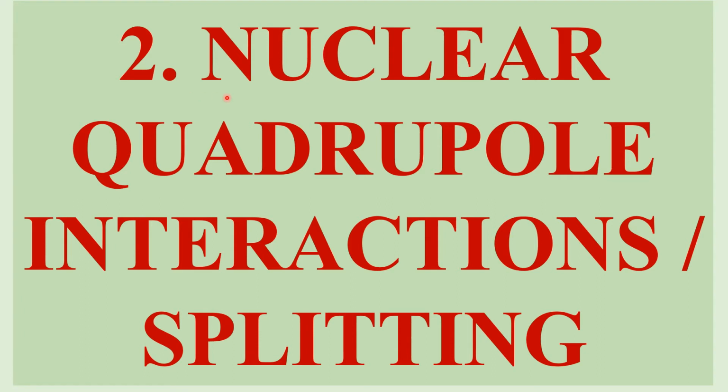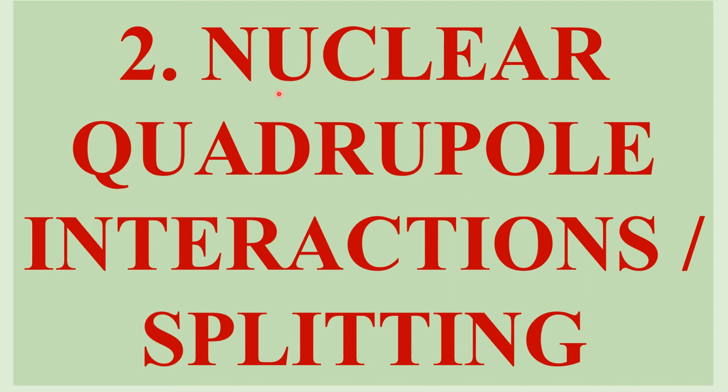So, what is nuclear quadrupole splitting? It occurs in the Mössbauer spectrum. We have already studied nuclear quadrupole resonance in NQR spectroscopy.